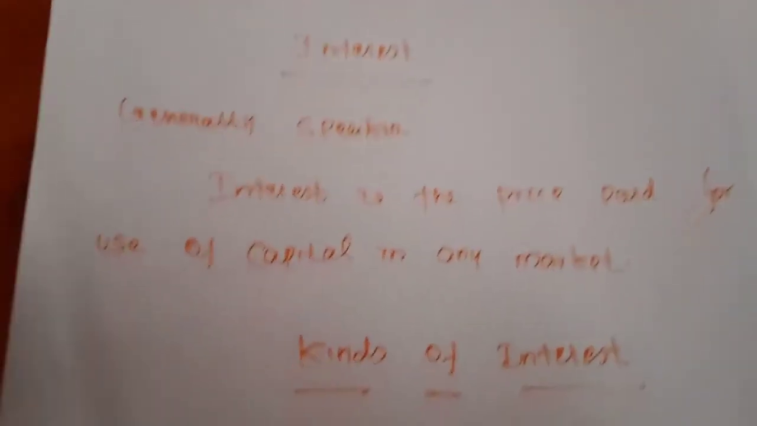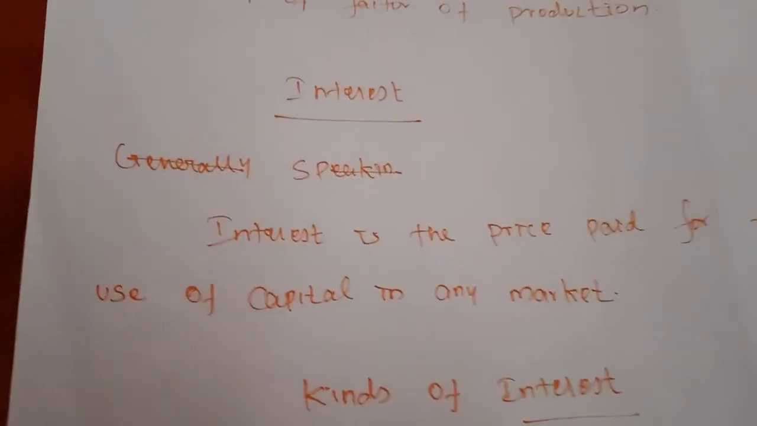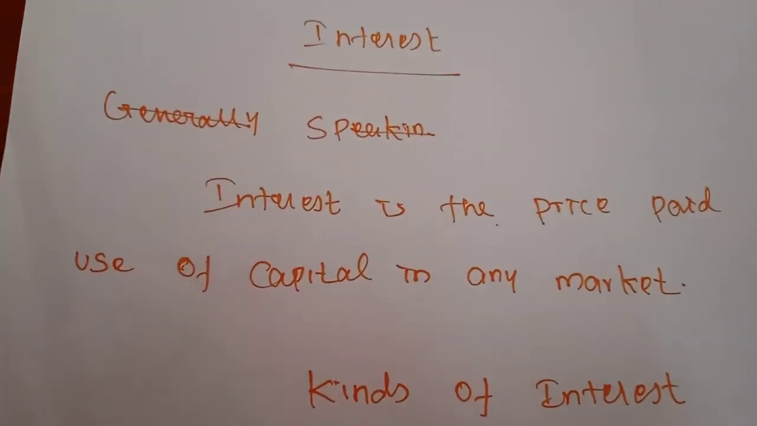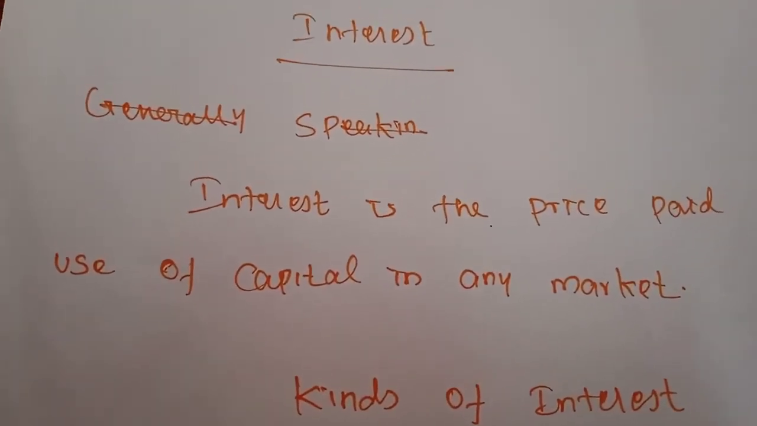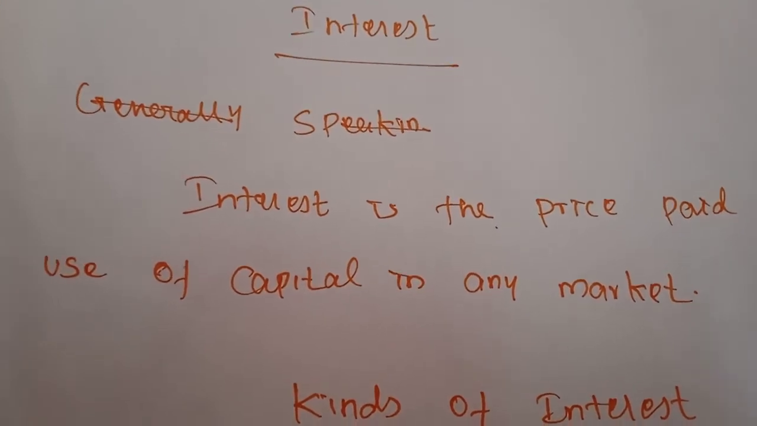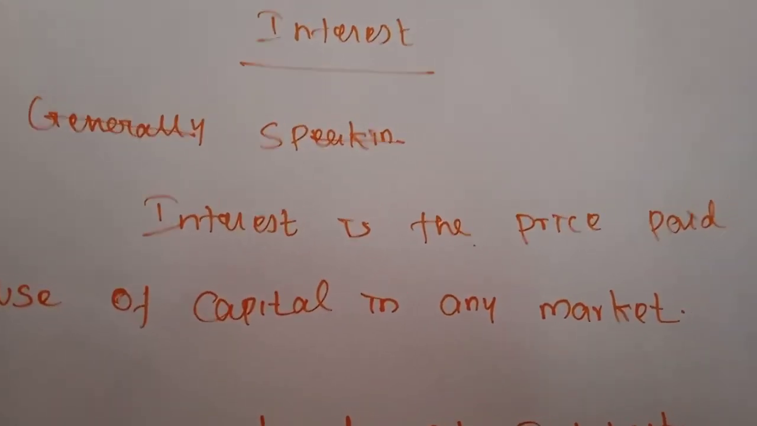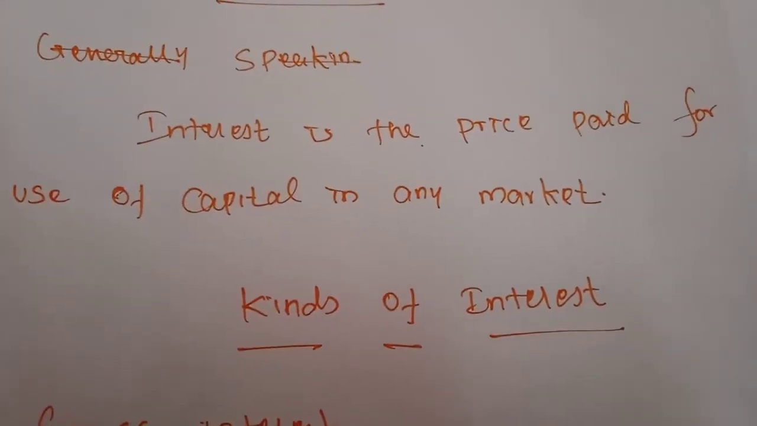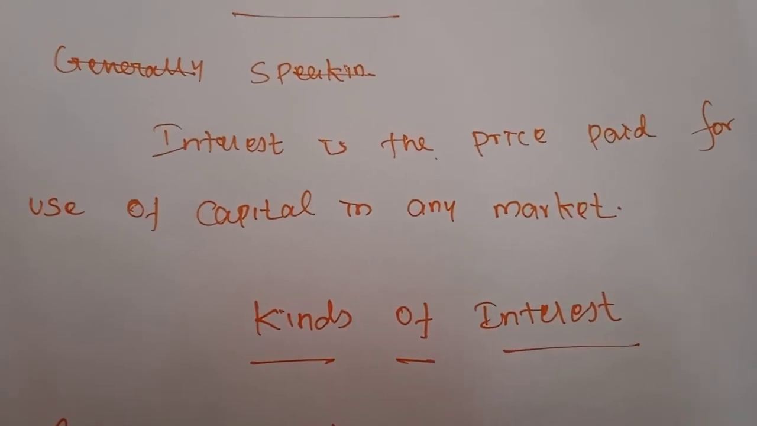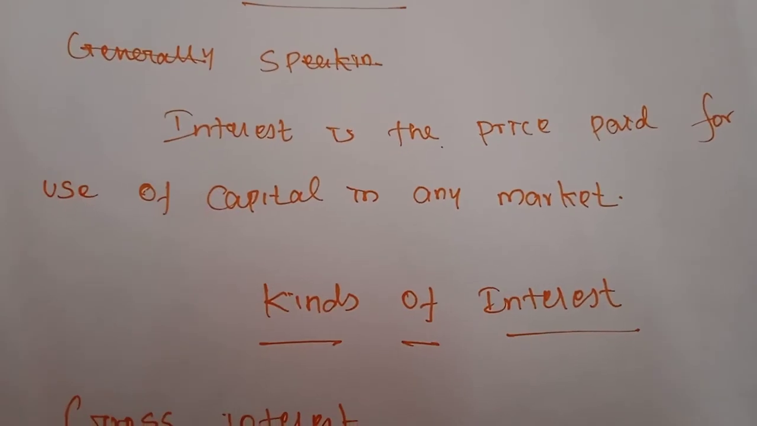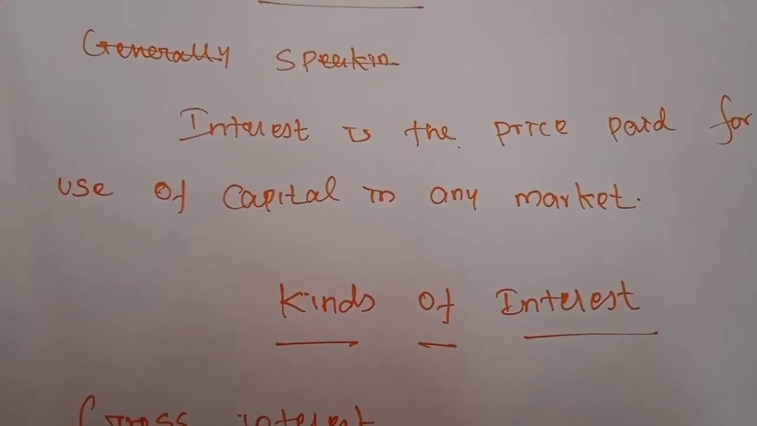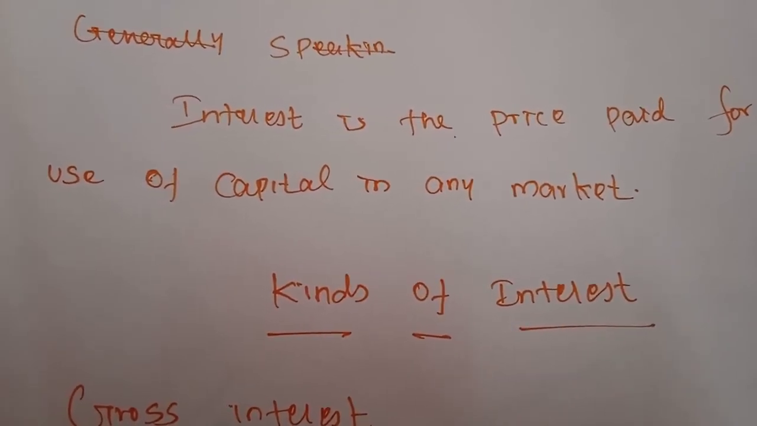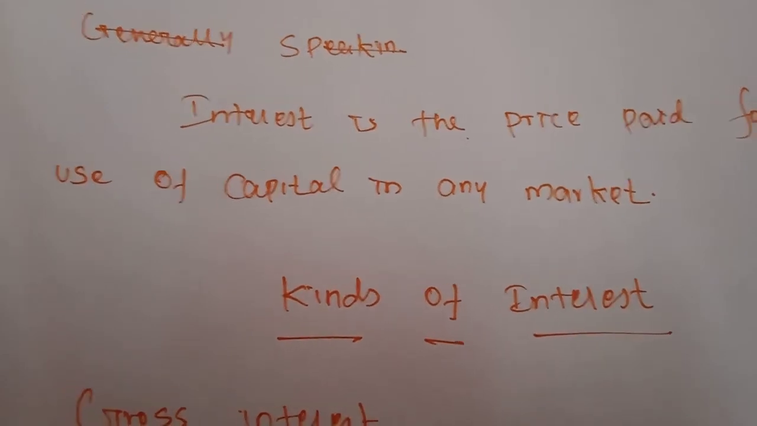So the next topic is interest. This is also one of the forms of distribution. Who will get the interest? The capital only will get the interest. Generally speaking, interest is a payment made by a borrower to the lender for the money borrowed. Normally the interest is the payment by a borrower to the lender. If any individual borrows some amount of money from a financial institution, they will pay some interest for the purpose of lending the money.